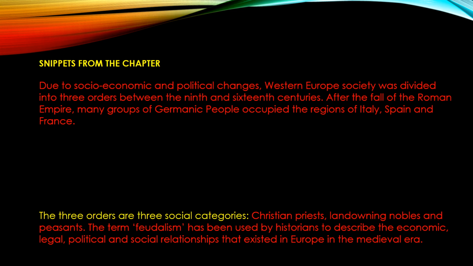that during medieval France, and later in England and Italy, this feudalism system originated. In the economic sense, feudalism refers to the kind of agricultural production based on the relationship between lords and the peasants. So in this way, different concepts originated in later Europe. And due to socio-economic and political changes in Western European society, that means England, France, and Italy, these three orders originated. The concept of the three orders originated between the 9th and 16th centuries.